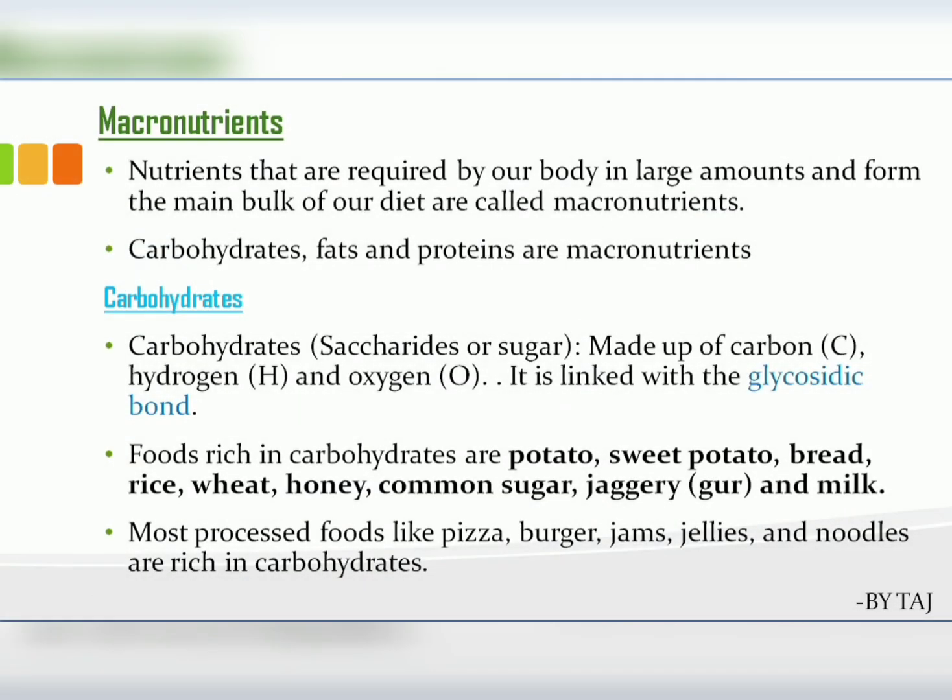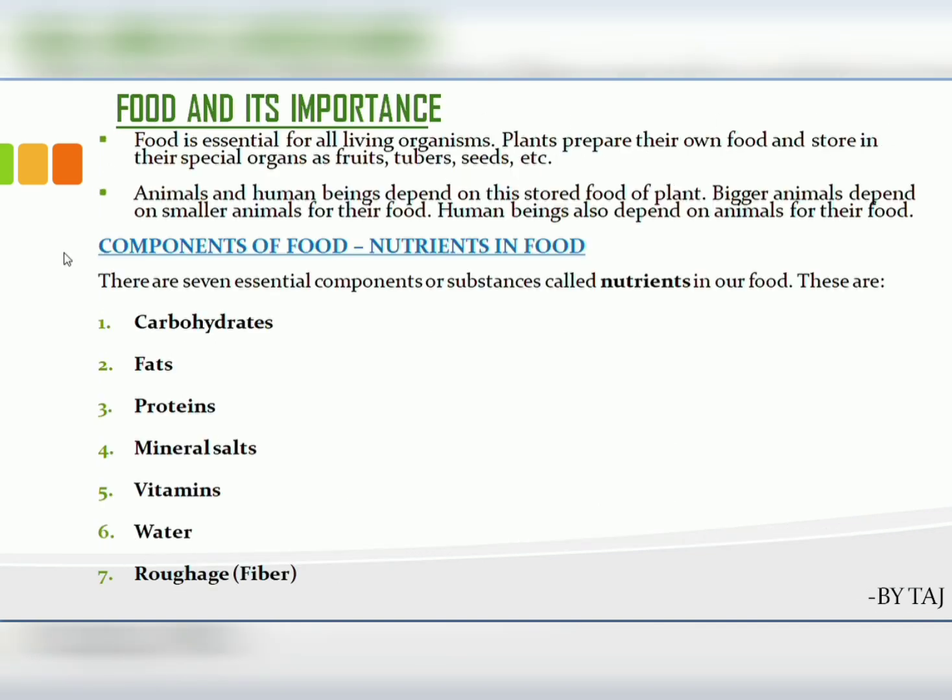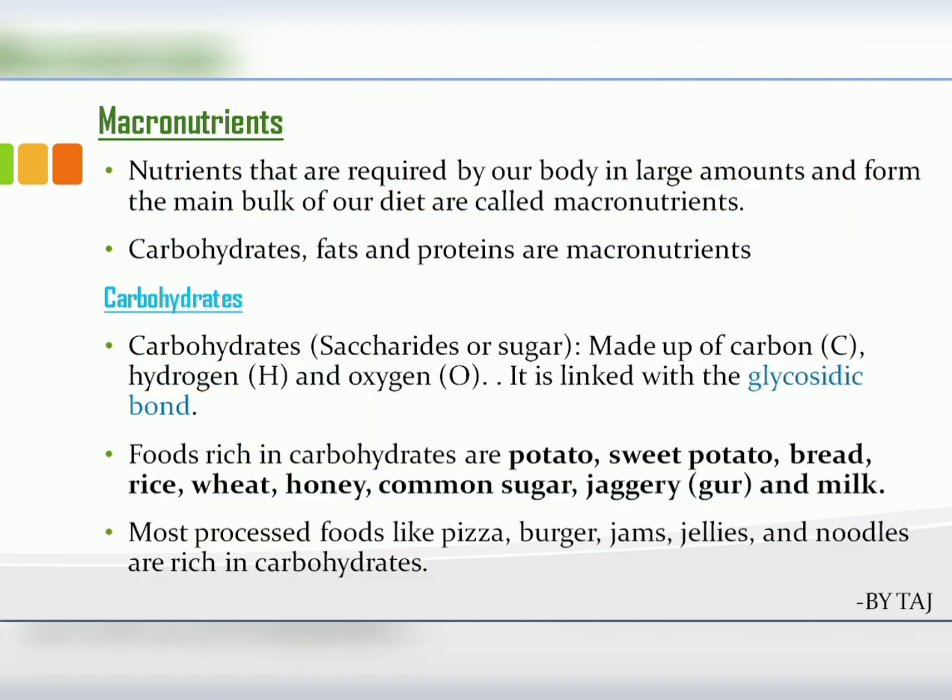Then there are mainly two types of nutrients, that is macronutrients and micronutrients. Carbohydrates, fats and proteins come under the macronutrients. What is a macronutrient? Nutrients that are required by our body in a large amount and form the main bulk of our diet. We call these macronutrients. Examples are carbohydrates, fats and proteins.